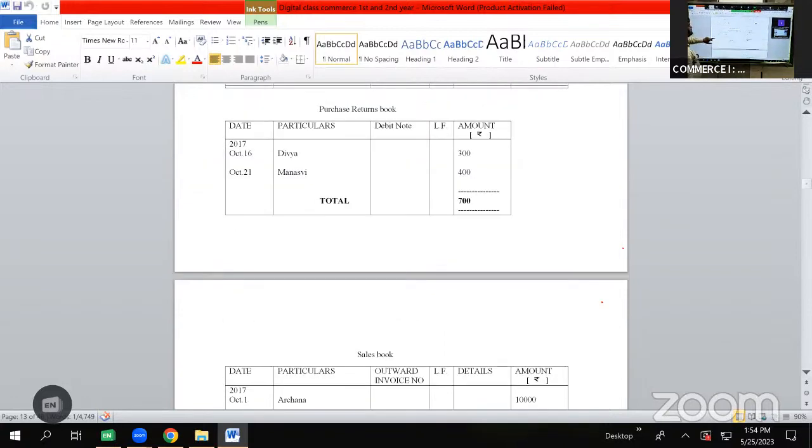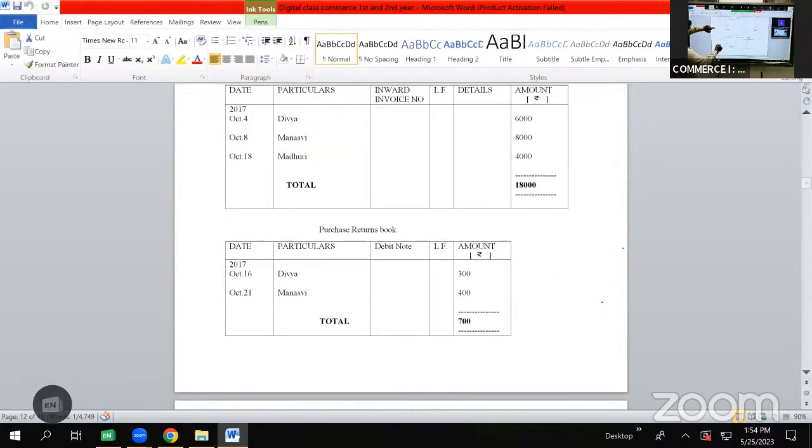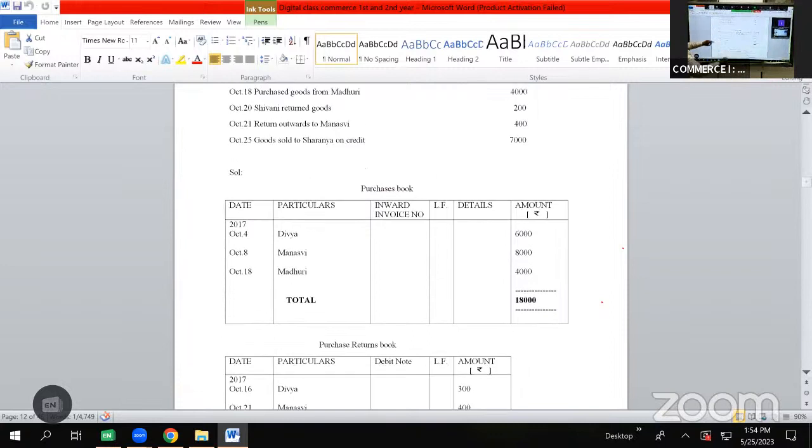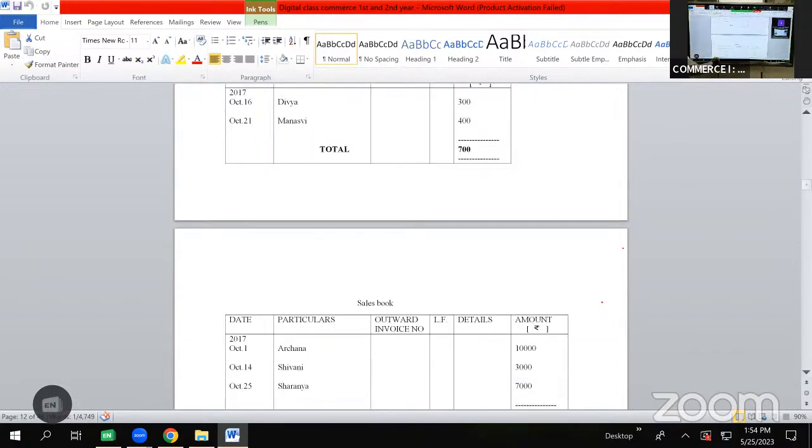After October 20, we have two more transactions. October 21, return outward to Manasvi, 400. Return outward is the other name for purchase return, and return inward is the other name for sales return. So return outward means purchase returns, which will be shown in purchase return book as October 21, Manasvi, 400 rupees. And coming to the last transaction for the problem, which is on October 25, goods sold to Sharanya on credit, 7,000 rupees, which will be shown in sales book as October 25, Sharanya, 7,000 rupees.